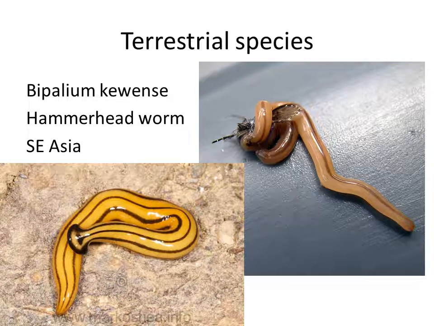And there are some terrestrial species which live mainly in the tropical areas or in areas where it is very wet. The atmosphere is very wet. The air has high humidity. Some are predators and some are invasive. This species, the hammerhead worm, is an example of this. It's native to Southeast Asia, but it's spread in some parts of the world like North America.